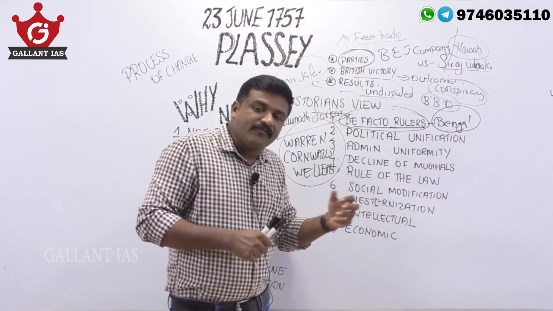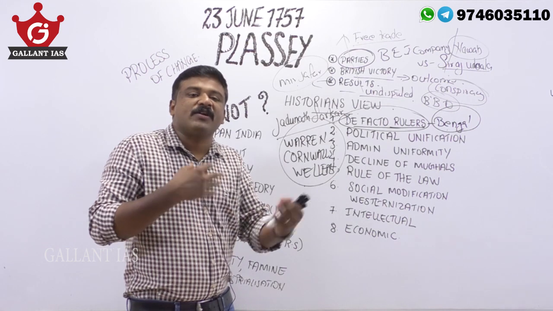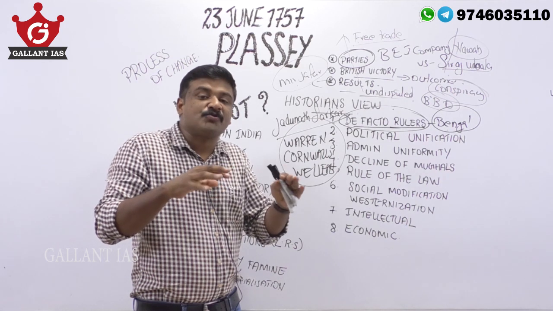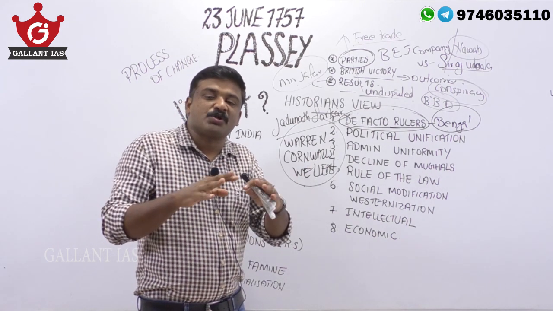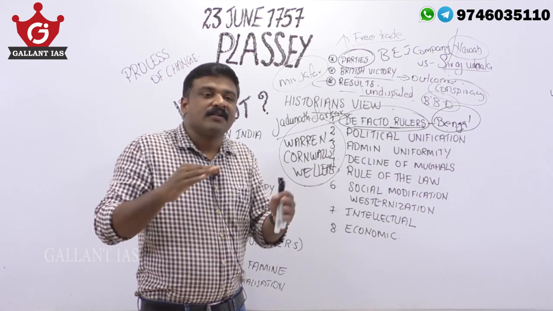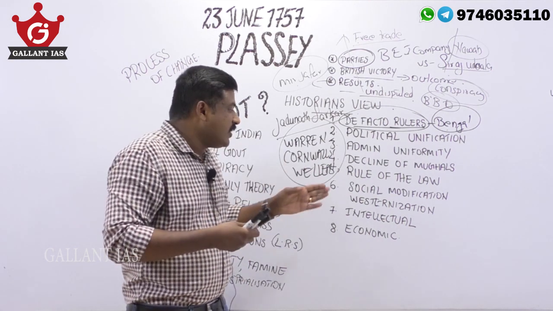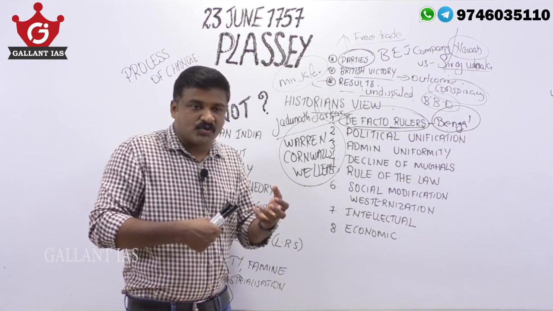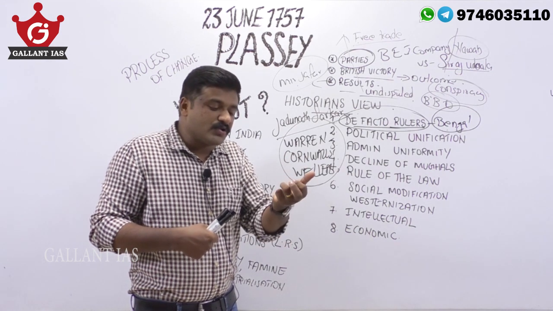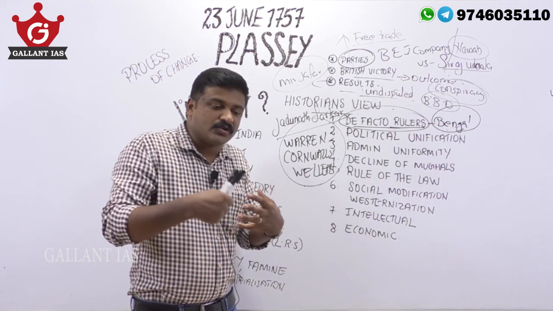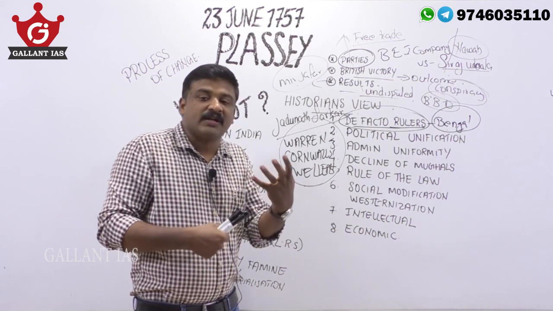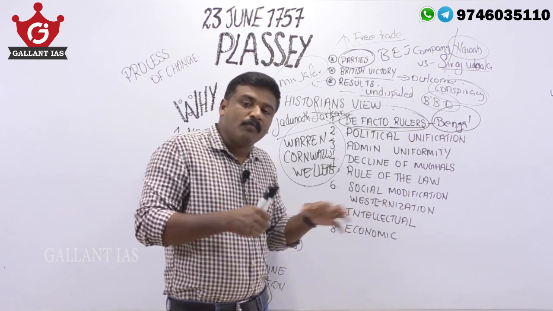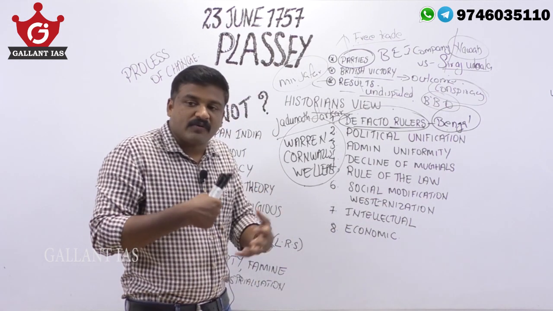Then social modernism. Many social legislations were passed, by which social institutions and social traditions or customs were modernized. That is one argument. Many legislations were passed and society was modernized, westernized through the modern education system, through schools, hospitals, new social institutions, new social legislation, by changing the status of women, etc. That is one argument, westernization of society.